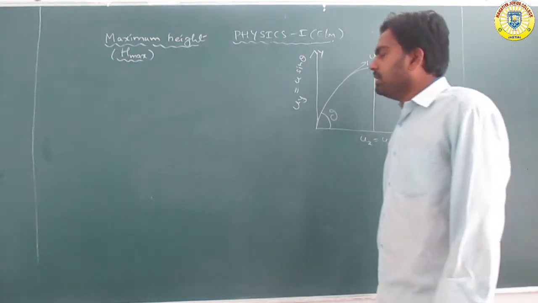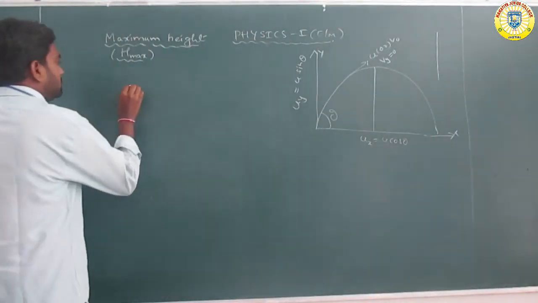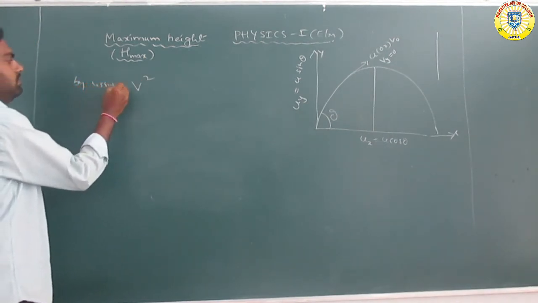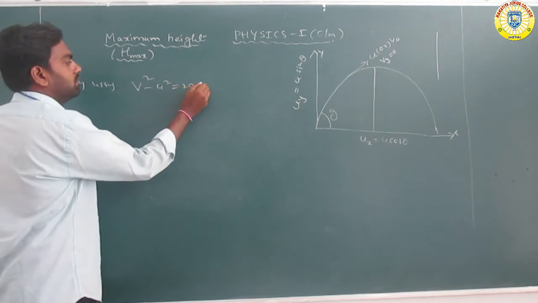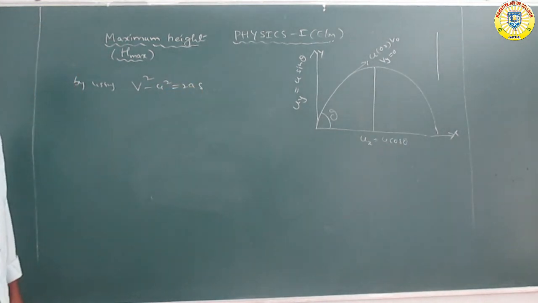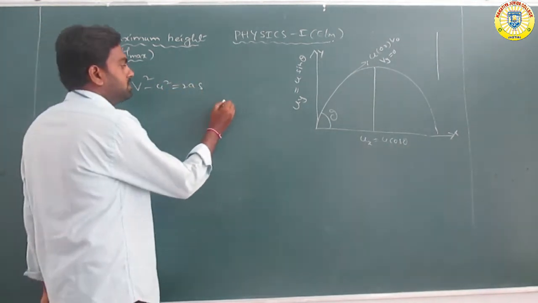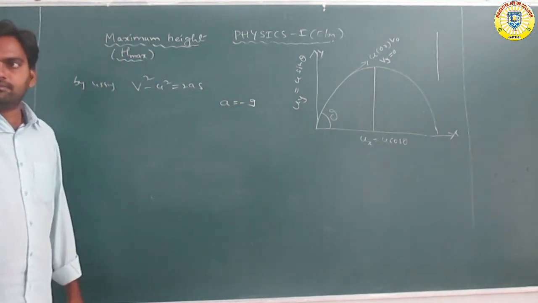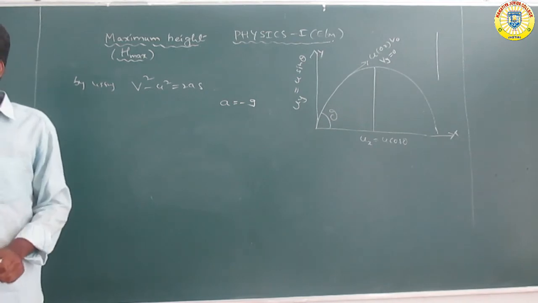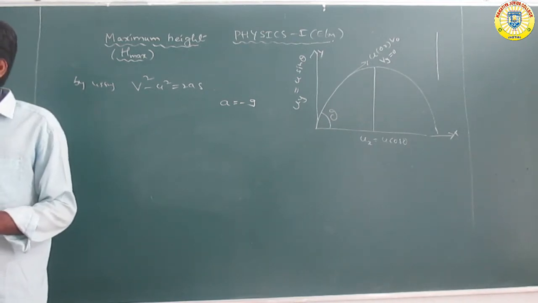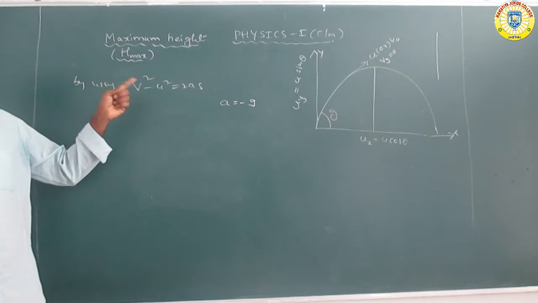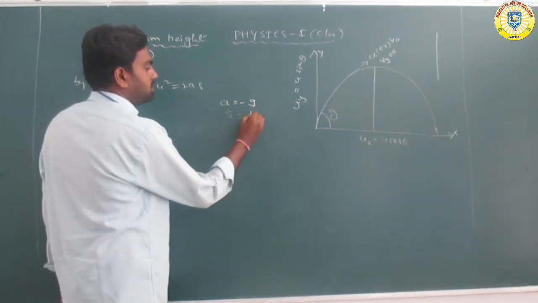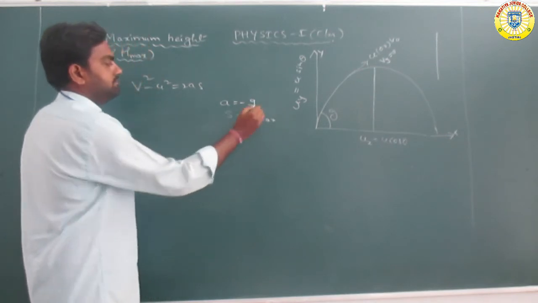Now by using the kinetic equation, v square minus u square is equal to 2as. Here a, acceleration, is taken as minus g. S means displacement, but here we consider height, the maximum height.